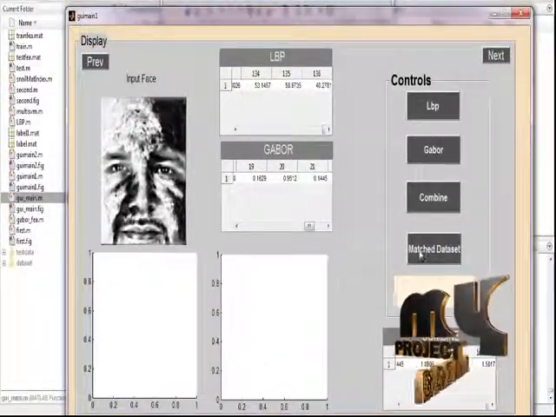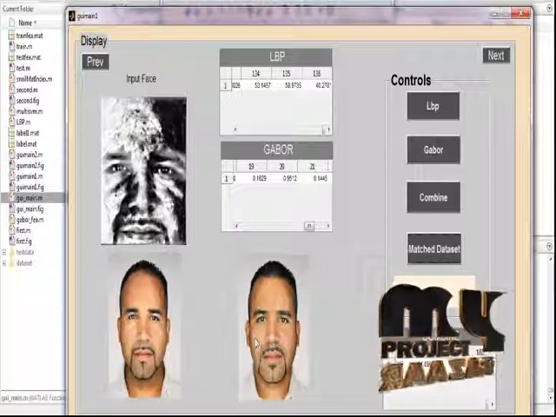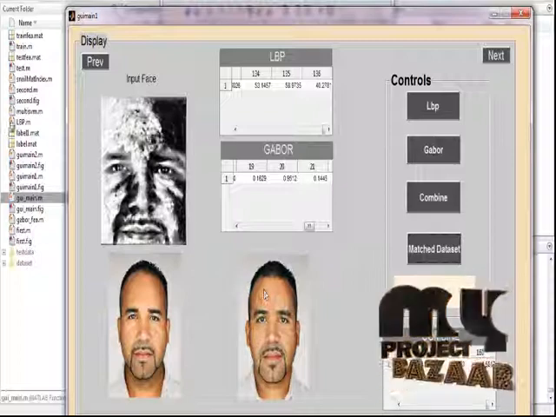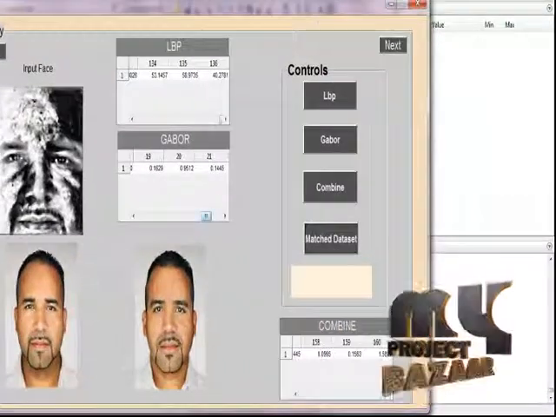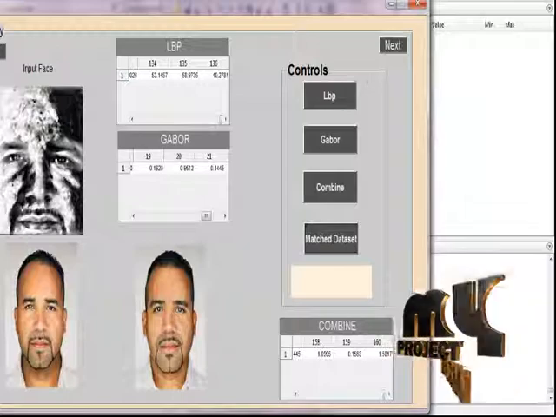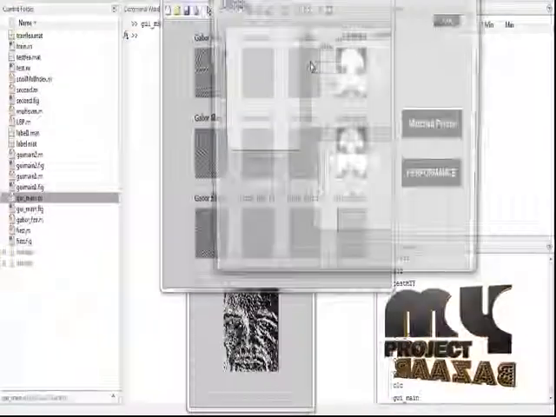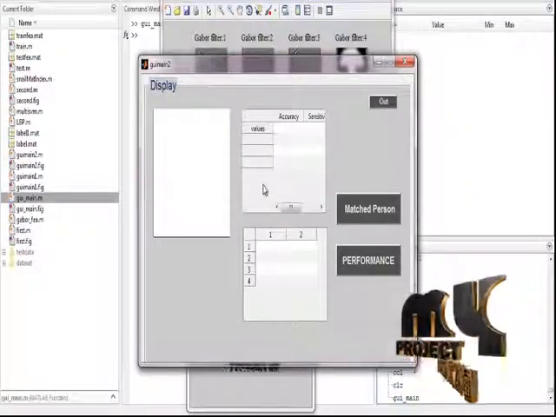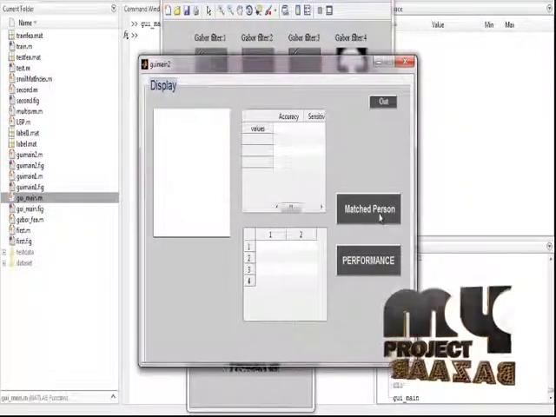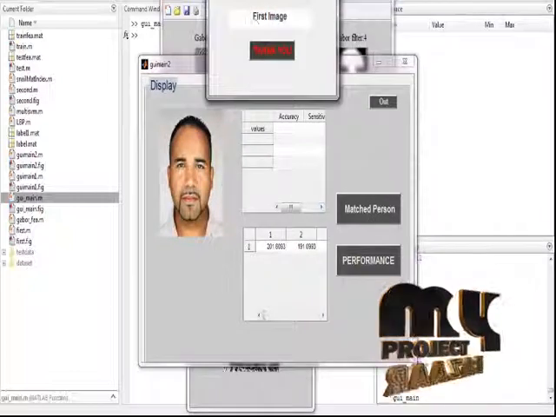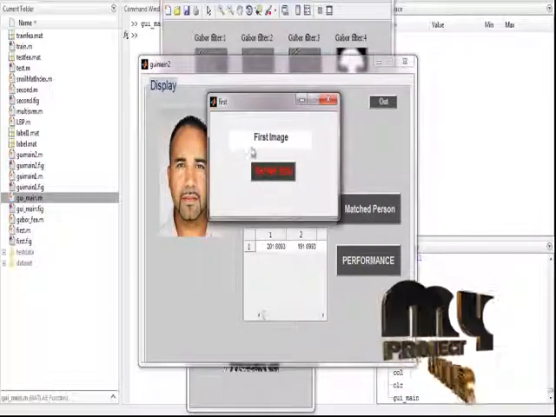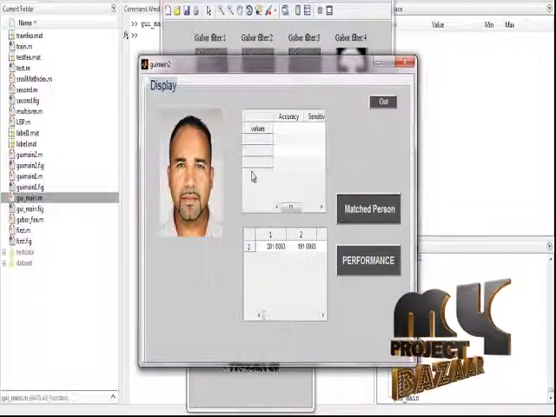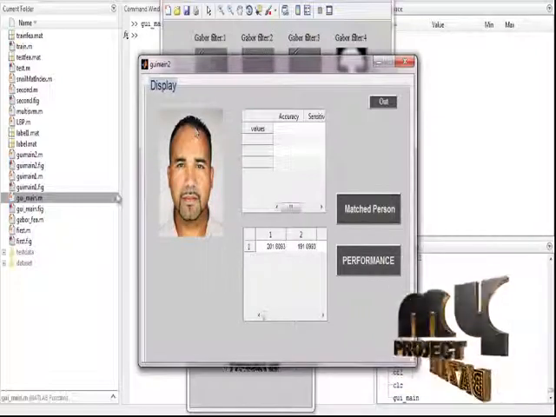Then click the matched dataset. After clicking the matched dataset, the output is displayed with the input image, showing in which dataset it is available. This is the first final output of our process. The second final output comes by clicking the next button. After clicking the next button, we display the accuracy and final output. Click the matched person. This is the representation of which image I gave as input for our process. Click thank you. This is the input image successfully retrieved from the feature values.